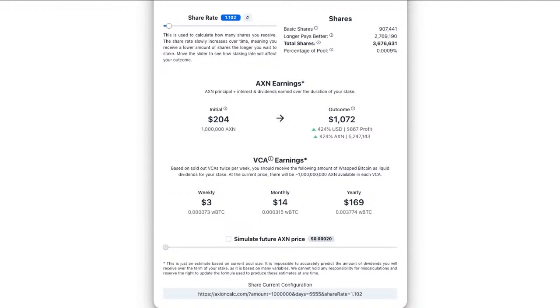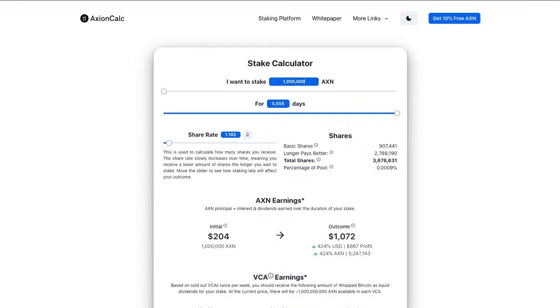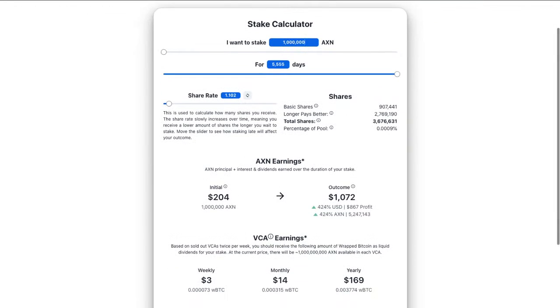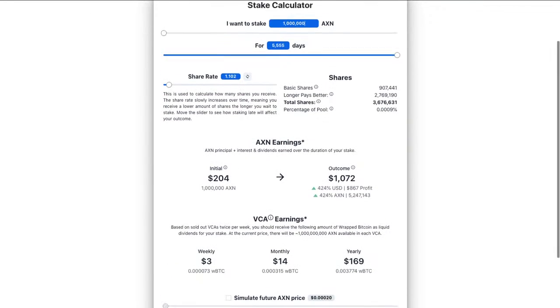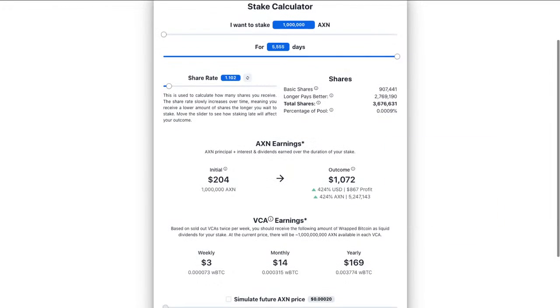So here we are. We've got Wrapped Bitcoin at 0.00073, which is $3 a week, $14 a month, or $169 a year. So that 1 million, if you staked it for 15.2 years, that's what it would be, and that excludes the Axion benefit there. And you can see with the I information, it tells you what the actual outcome is. So pretty interesting stuff there.